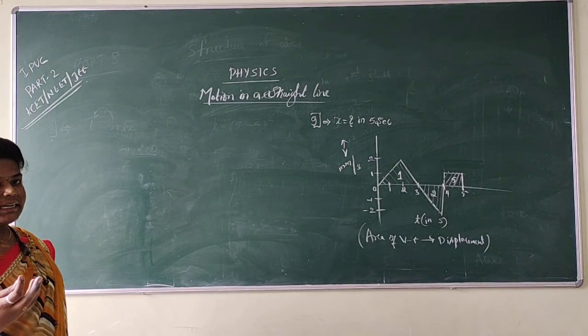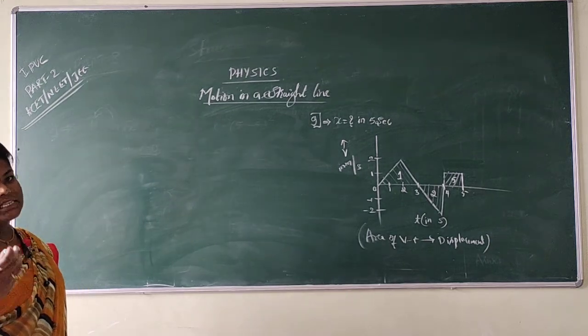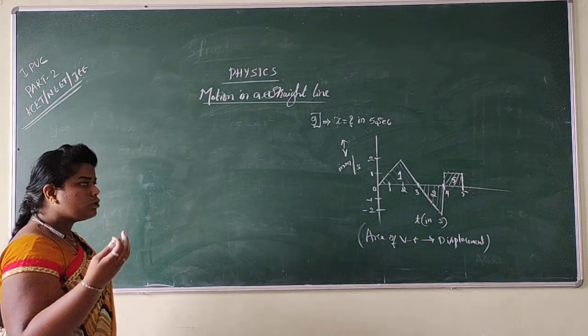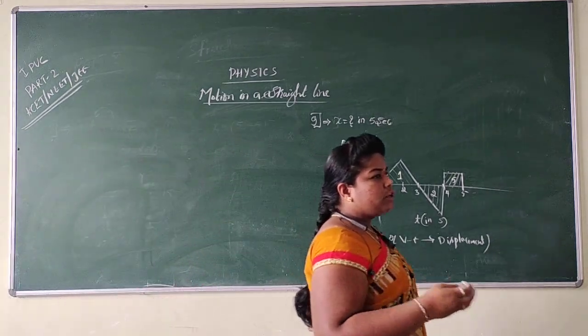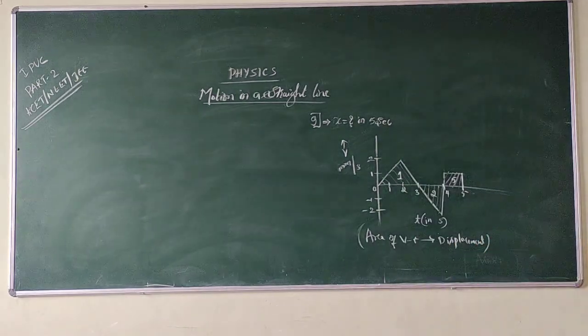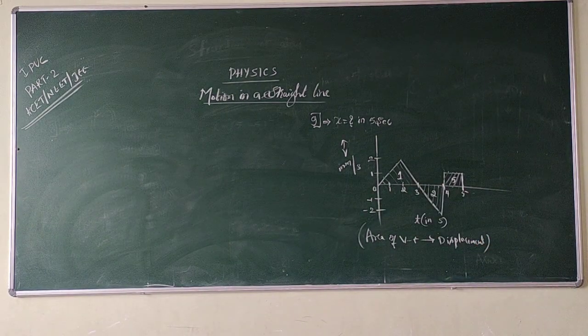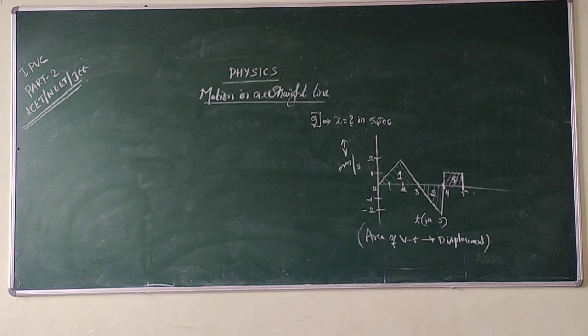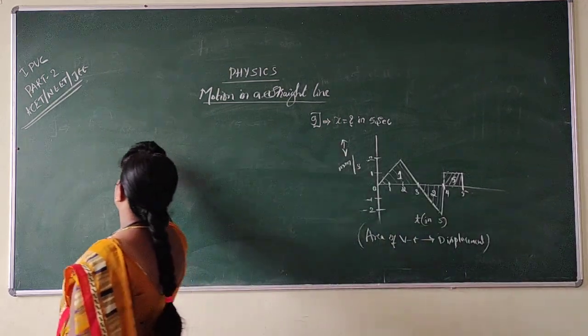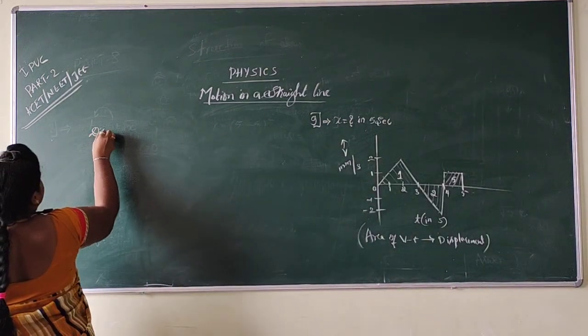From mathematics, you know that the area of a triangle is half into base into height. Similarly, for a rectangle, length into breadth is the area. So my dear students, I am doing the same here and here to calculate that. So here let us calculate the area of the triangle. So the displacement.